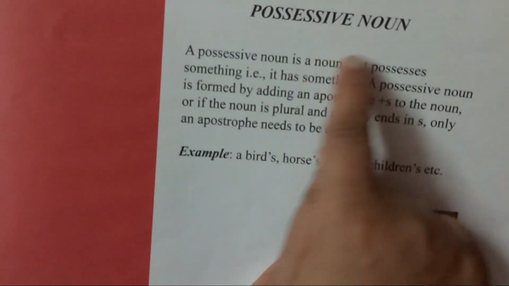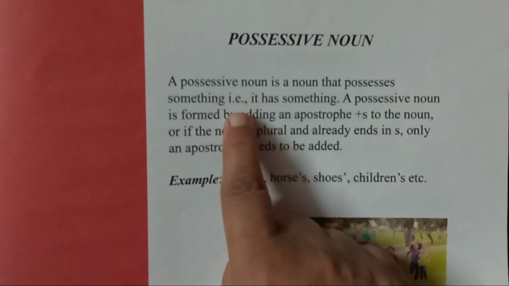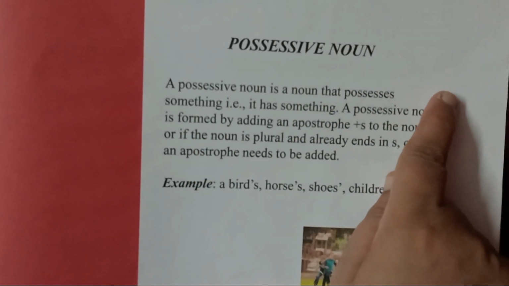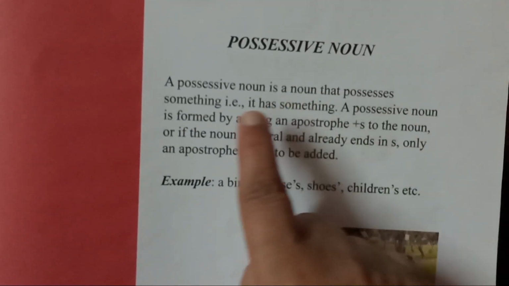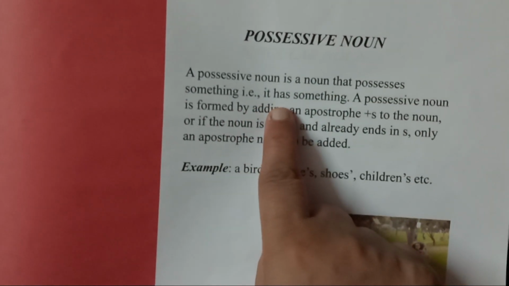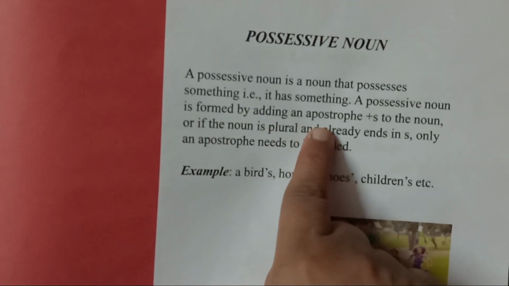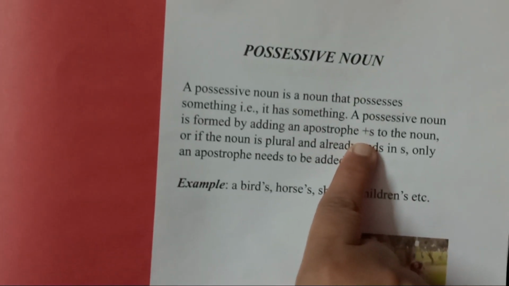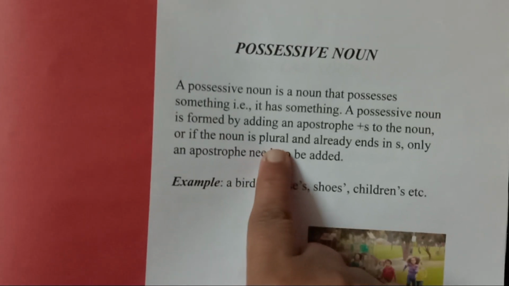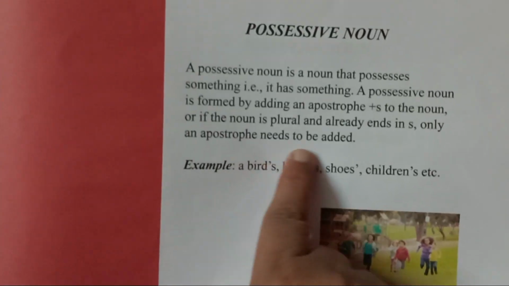Now the last type of noun is the possessive noun. A possessive noun is not very familiar for students, but today I will tell you the exact definition of a possessive noun. A possessive noun is a noun that possesses something. That is, it has something. A possessive noun is formed by adding an apostrophe and s to the noun, or if the noun is plural and already ends in s, only an apostrophe needs to be added.